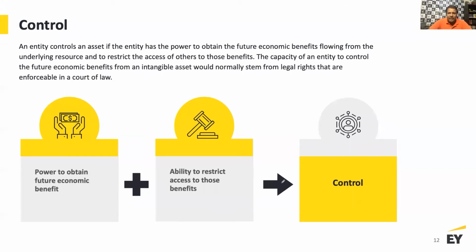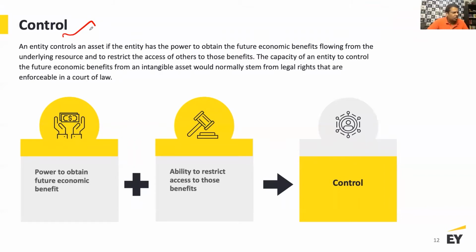And then you remember the recognition criteria. Once you identify an intangible asset, when do you recognize that intangible asset? It is when you have control, and you can derive probable future economic benefits. You got to meet both the criteria for you to recognize an intangible asset. So once you identify the intangible asset, you will recognize it once I have control, and I can generate future economic benefit.